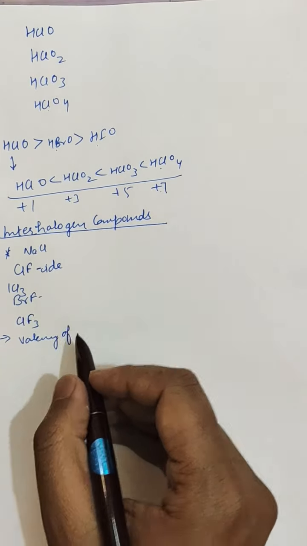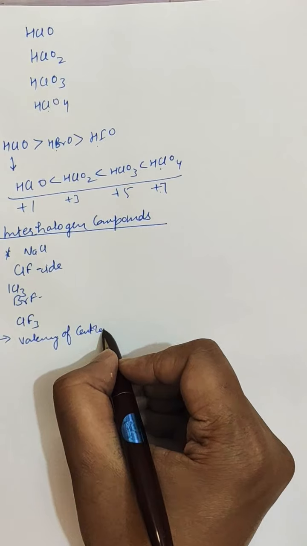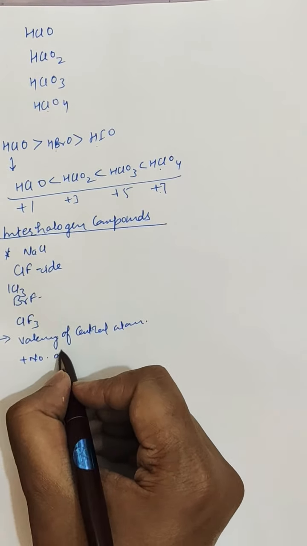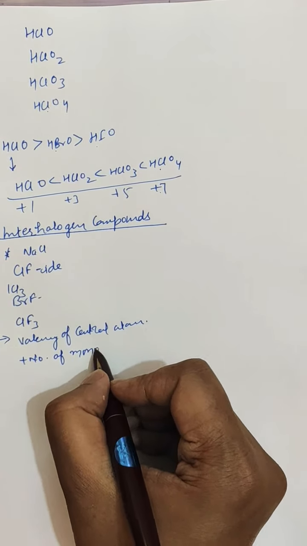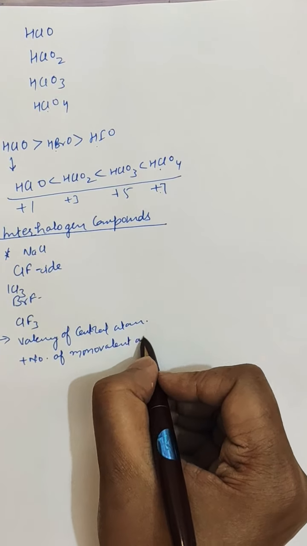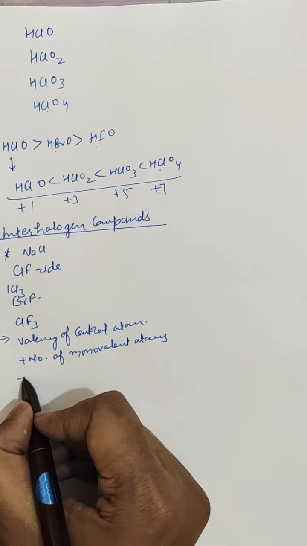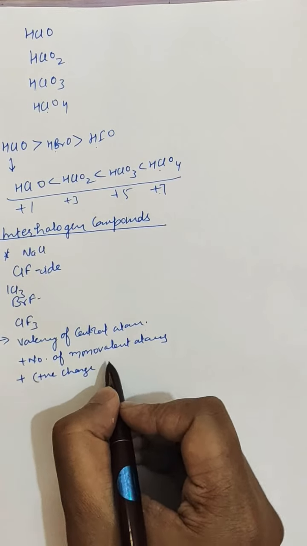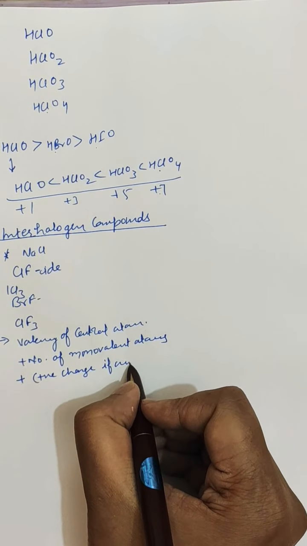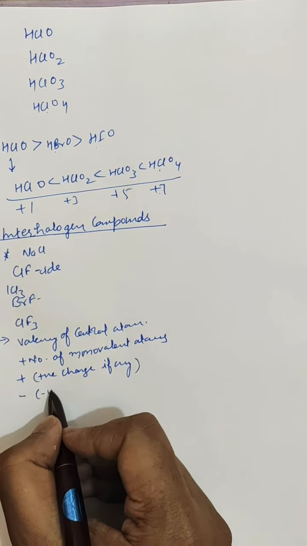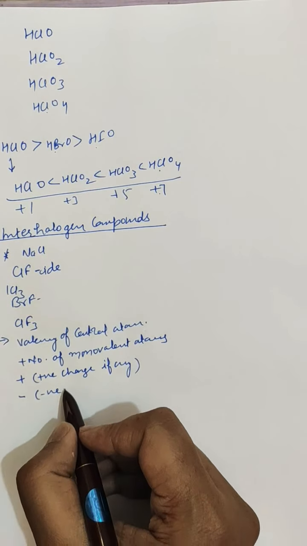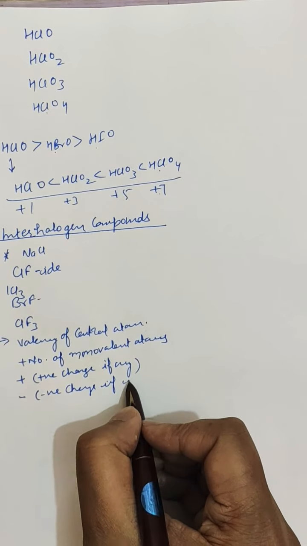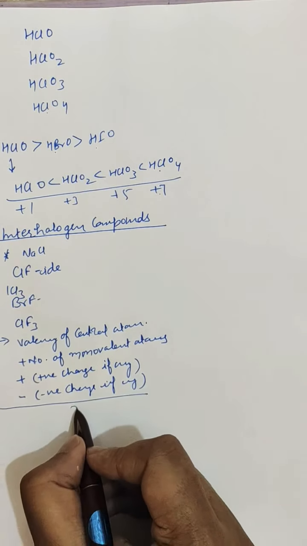This is the general formula: valency of central atom plus number of monovalent atoms present there plus positive charge if any, minus negative charge, you have to add positive charge and subtract the negative charge, if any, divided by 2.